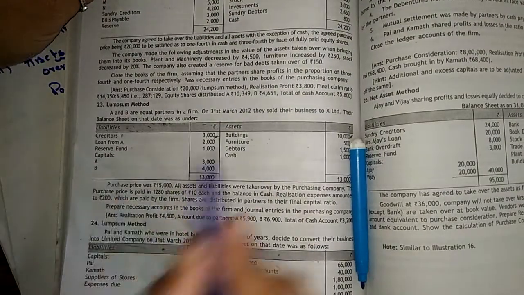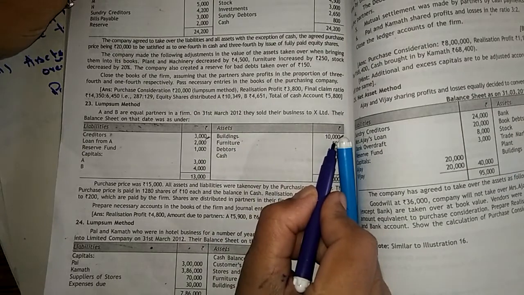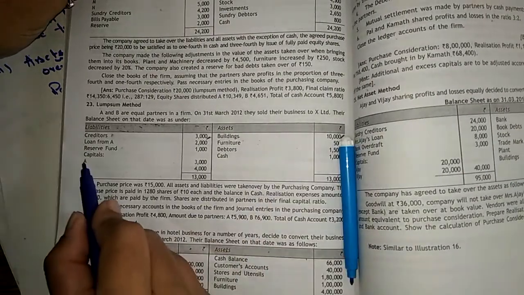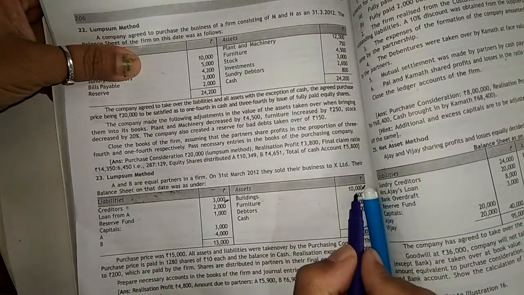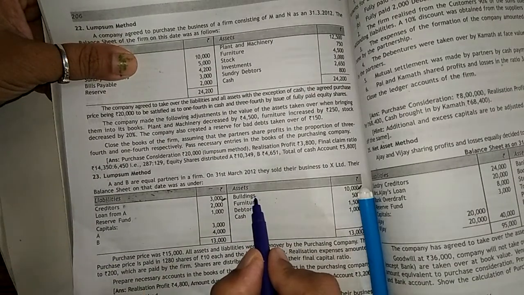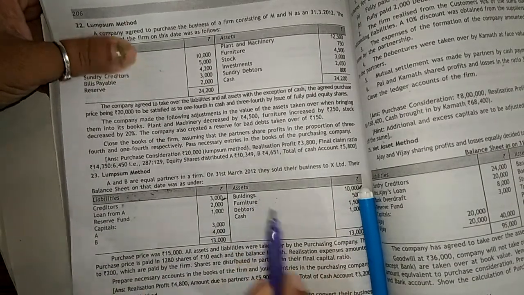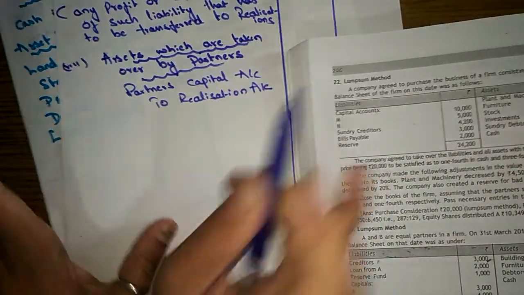So A account debited to realization account. How much? 10,000. Got it? So A account debited to building account, realization account, that is 10,000 rupees. So here A is taking over this building. So that's the reason we are going to pass this journal entry.